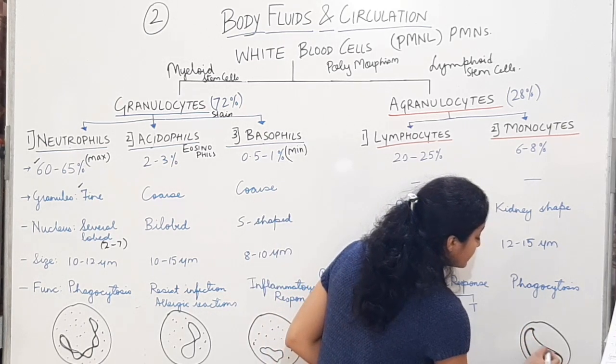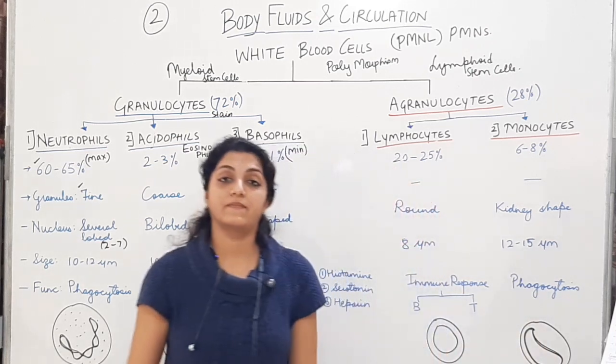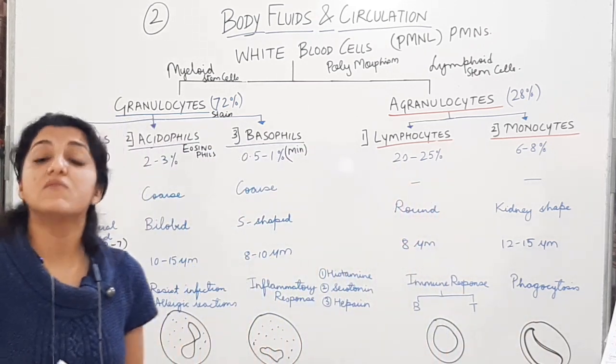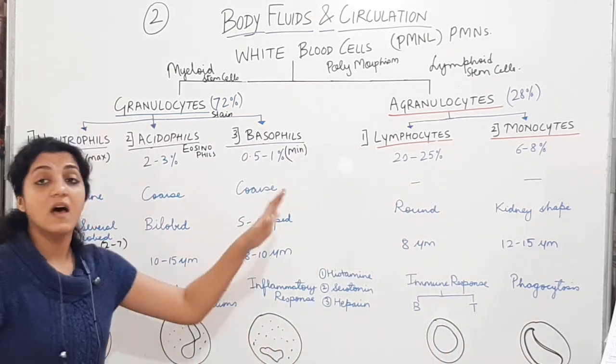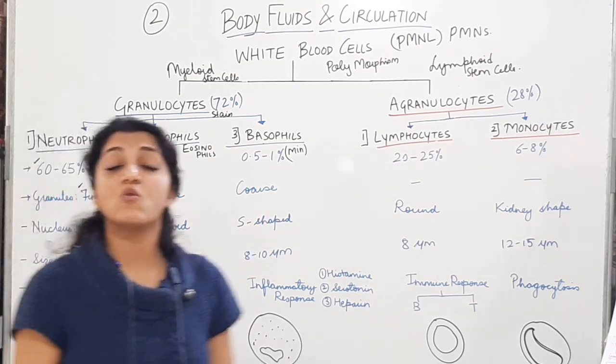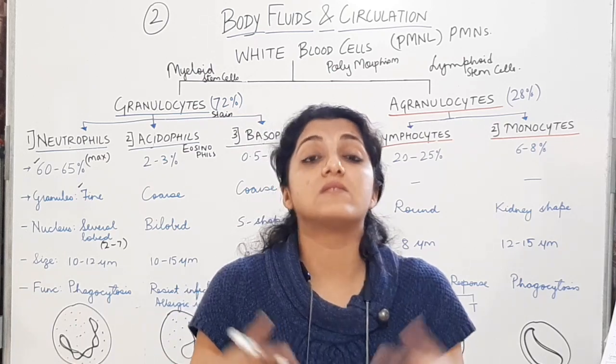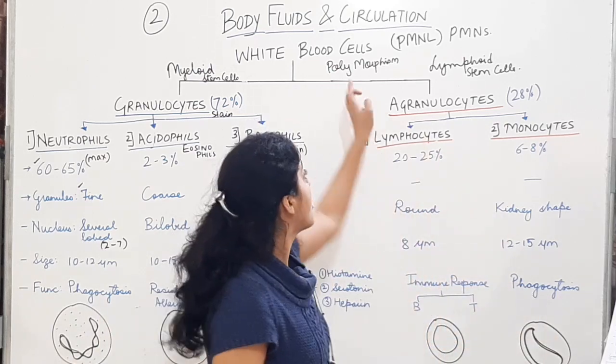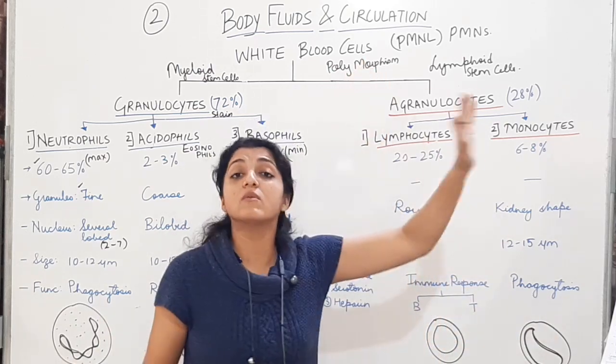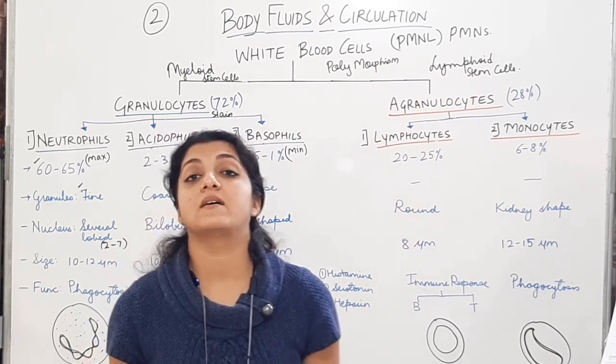See here, this shape. So, because different shapes of nucleus are present, the nucleus is showing polymorphism. These are also called polymorphonuclear leukocytes.